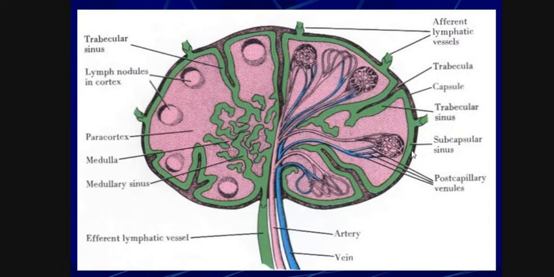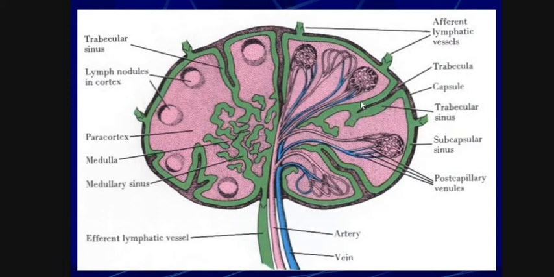This is the region of the subcapsular sinus, and this is the capsule. Below the capsule the subcapsular sinus is present, and this is the region of the trabecular sinus.